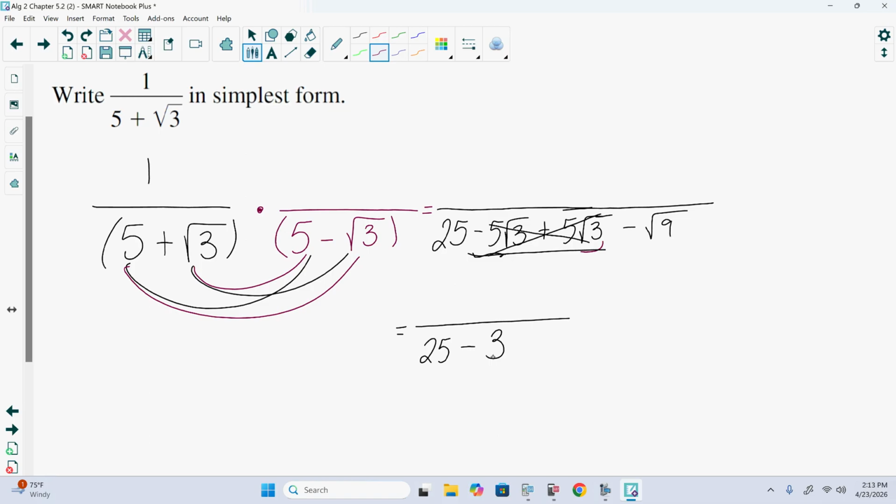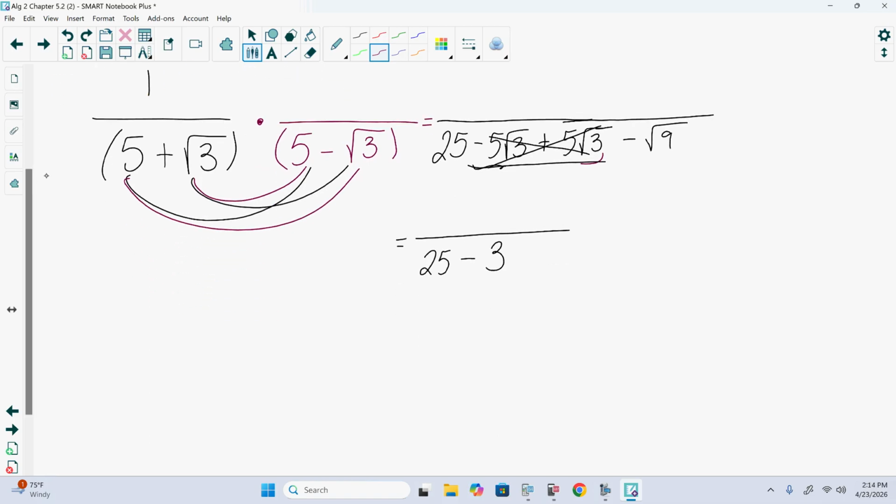So by changing the sign between our two terms from 5 plus the square root of 3 to 5 minus the square root of 3, and we multiply those together, we actually got an expression, or the denominator now has no radical in it. We were able to get it in a form where the radical on bottom is gone.